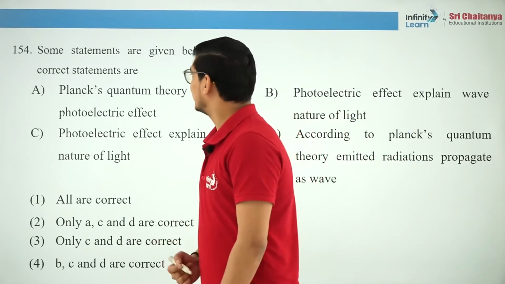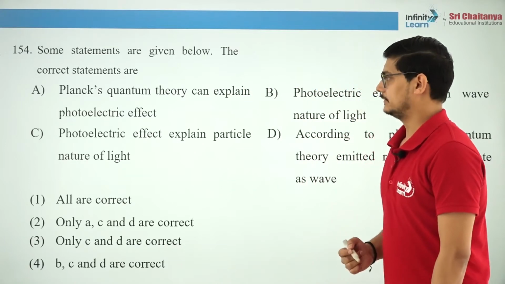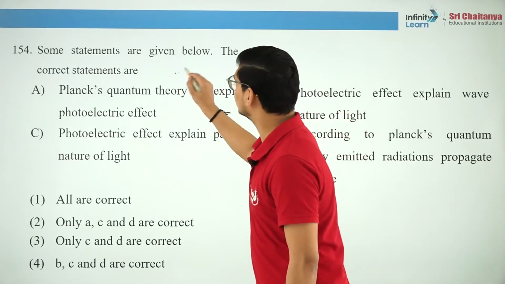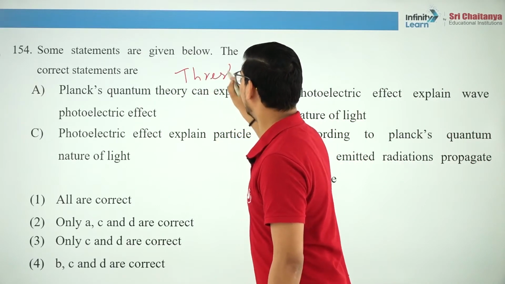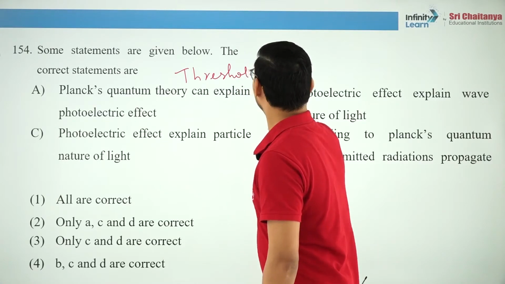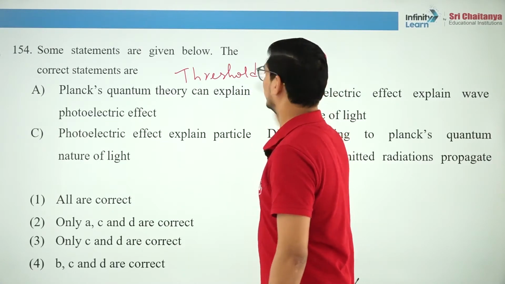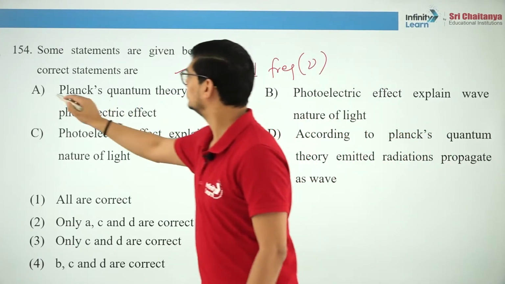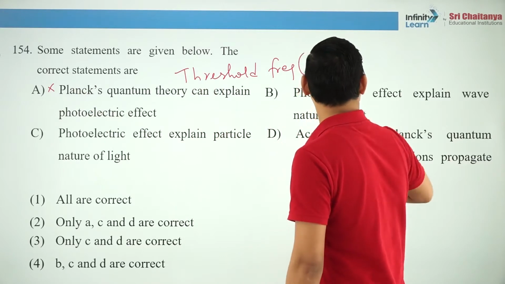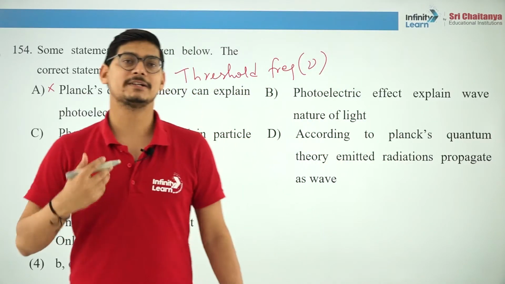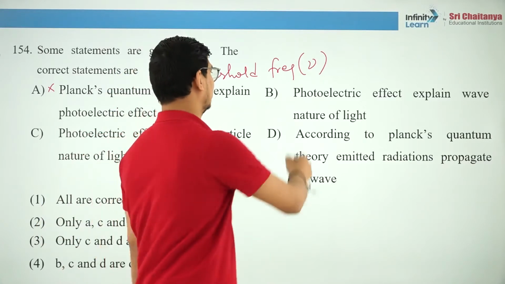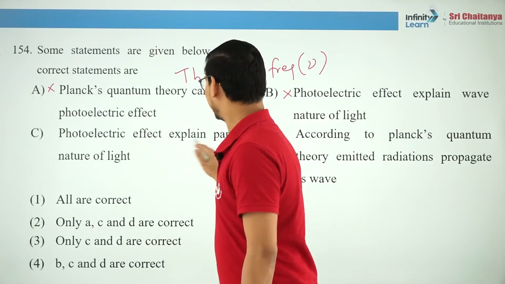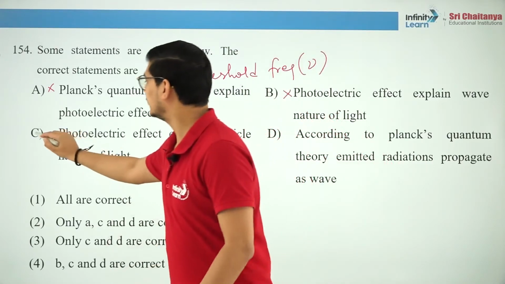Some statements are given below, you will have to tell the correct statement. Planck's quantum theory can explain photoelectric effect? No, for that we also need the concept of threshold frequency, the minimum frequency of photon required to remove an electron from a metal surface. So this is wrong. Photoelectric effect explains the wave nature of light? No, photoelectric effect explains the particle nature of light. So this is incorrect. Then photoelectric effect explains particle nature of light. Yes, we just said that.